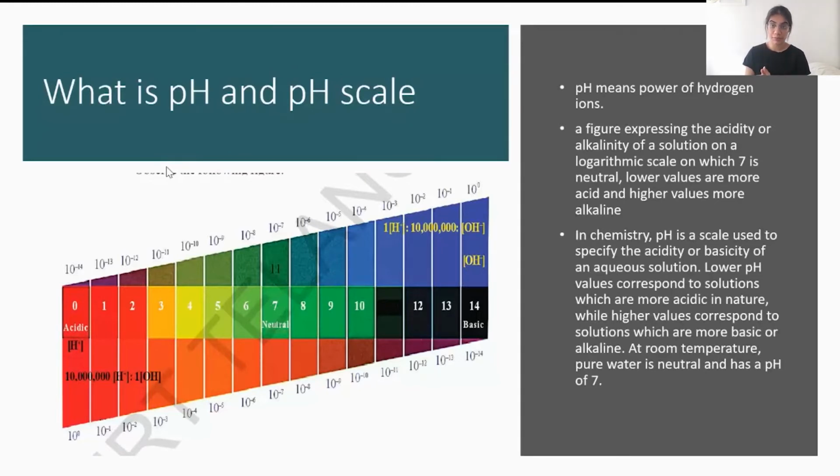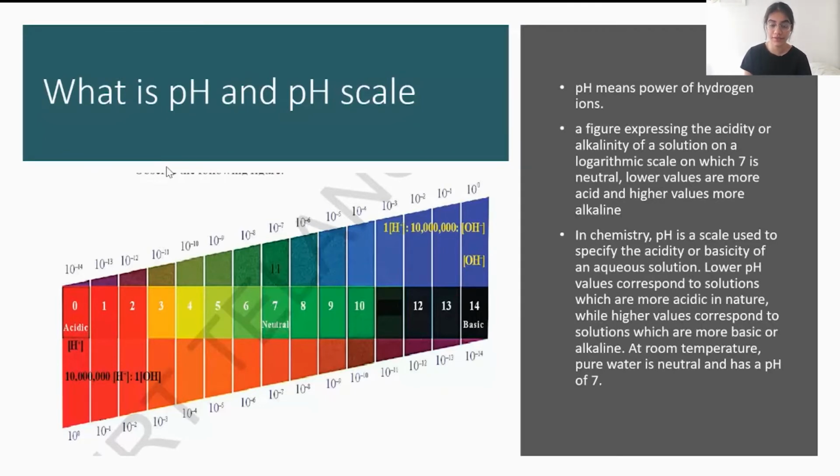At room temperature, pure water is neutral and has a pH of 7. Acidic substances go from 0 to 7, basic substances go from 7 to 14, and neutral lies in between these two, from about 5 to 9.